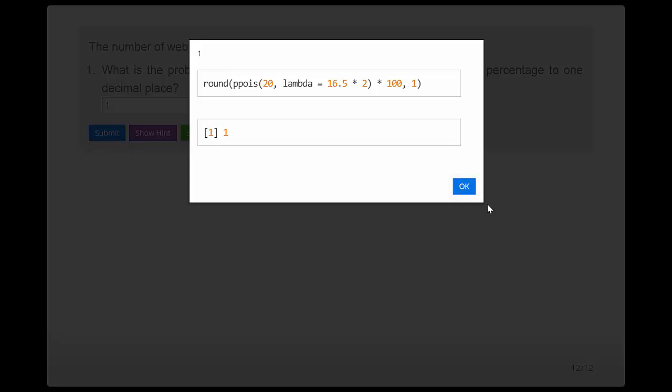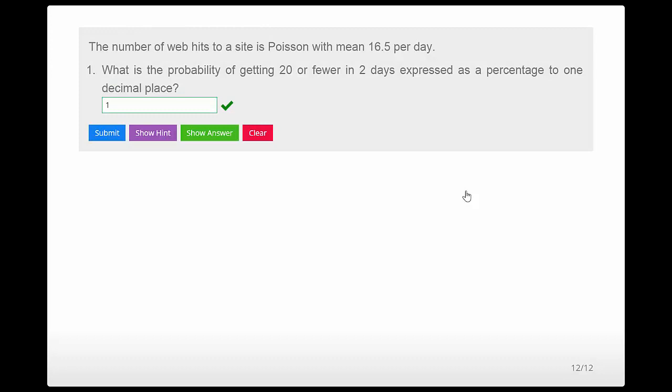But let me just comment really quickly. Remember, the Poisson distribution is a distribution on counts, and it depends on this rate parameter, lambda, that has time units or units of whatever is being measured. So if we say something is Poisson with rate 16.5 per day, and we want to talk about Poisson probabilities of 10 days or 100 days or whatever, we need to multiply that lambda by the number of days we're considering. So that's the only little bit of treachery in this problem, and you just have to keep track of that. So that's the end of this homework.